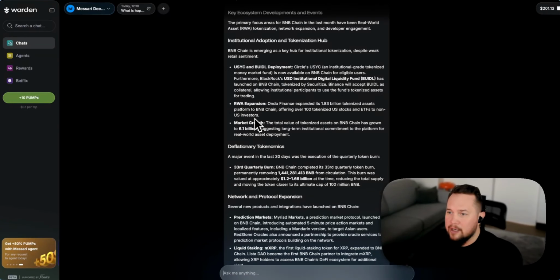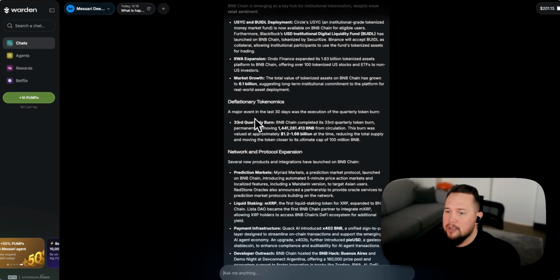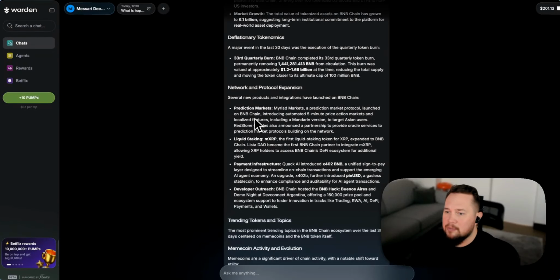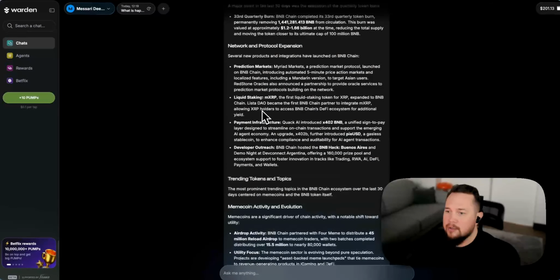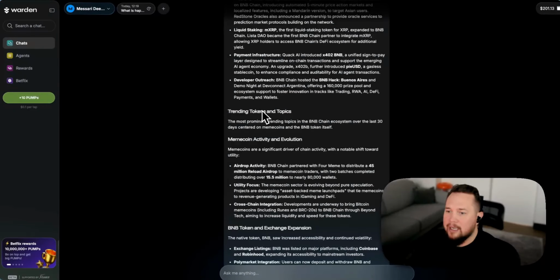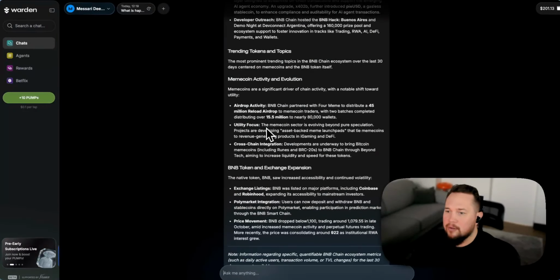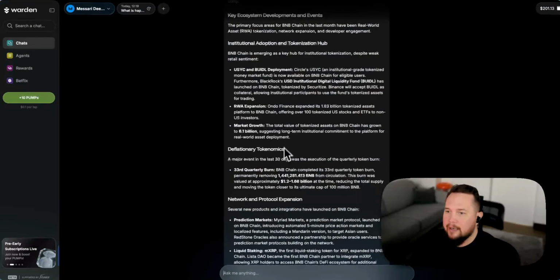So you can see here that it's picked out a few key themes. It's giving me an overview of those. It's giving me some trending tokens, some meme coin activity, what's happening on the exchange side. And let's go even deeper.